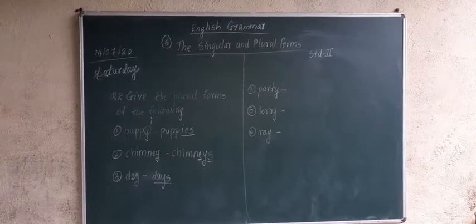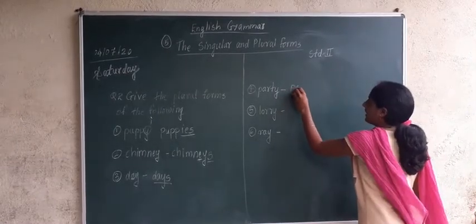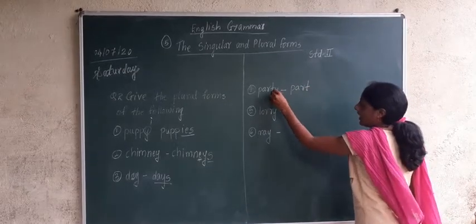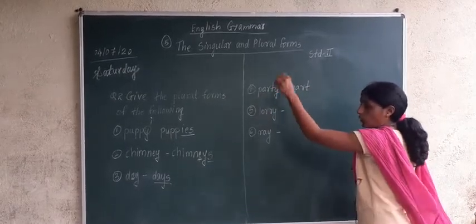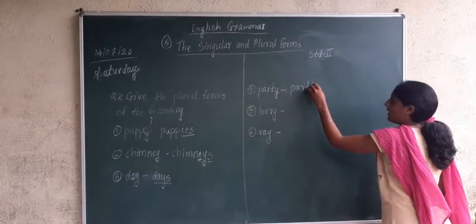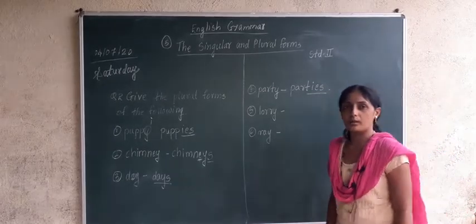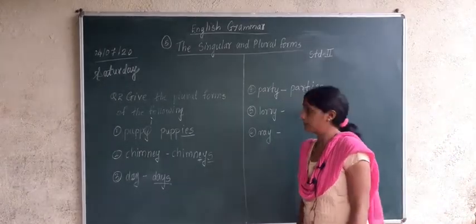Fourth one is party. Fourth word is what, party. Now PART. Now is there a vowel before Y, no. T is what, T is consonant. So what we are going to do, instead of Y we are going to add I and we are going to add ES. So what this word is going to become, it is going to become parties.